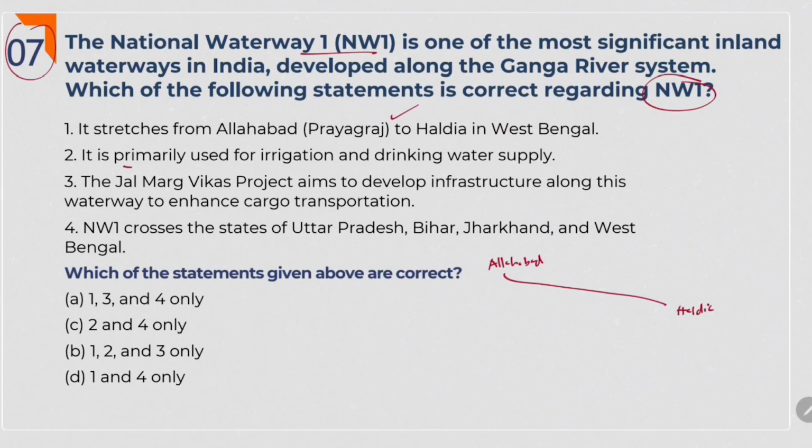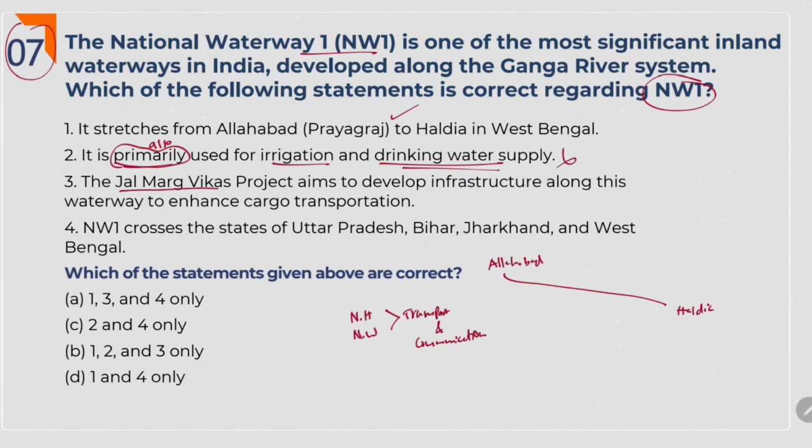It is primarily used for irrigation and drinking water supply. Remember one thing, national highways, national waterways, these things are meant for transport and communication, to transport agricultural goods, for trade purposes and all. Here they could say it is also used for irrigation and drinking water supply, then it is right. But here they gave that it is primarily used for that. If it is primarily used for irrigation and drinking water supply, what is the need for building such big waterways? We can simply construct dams, right? So this is the wrong option.